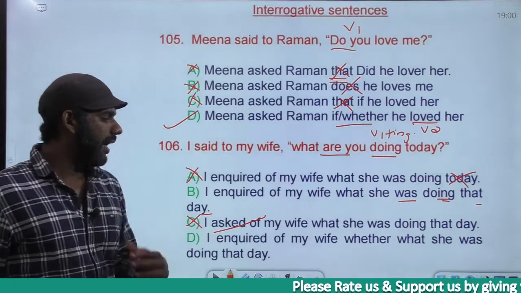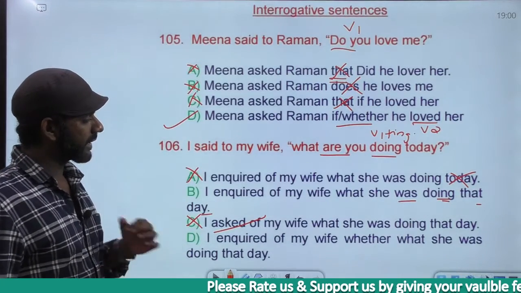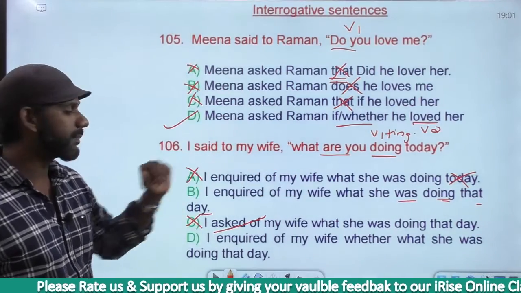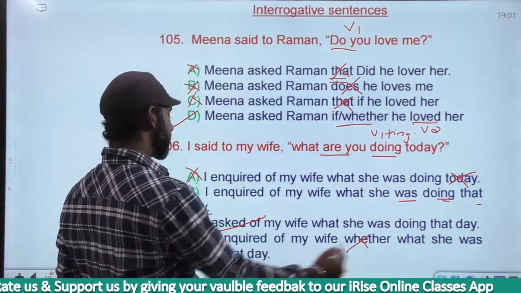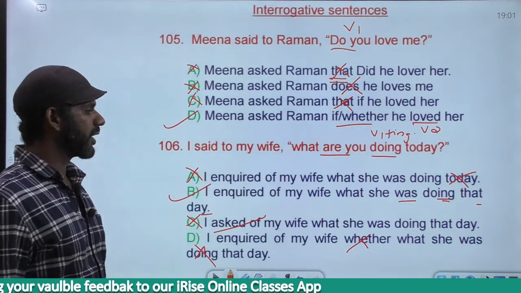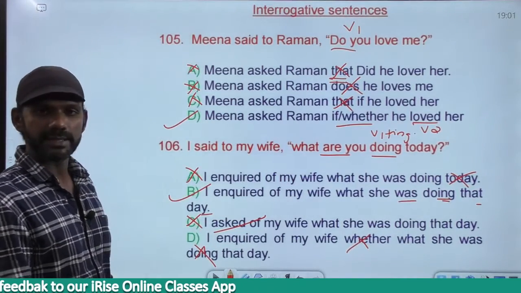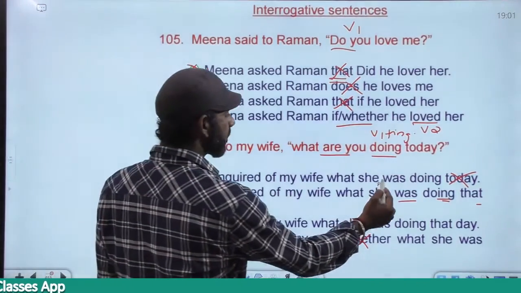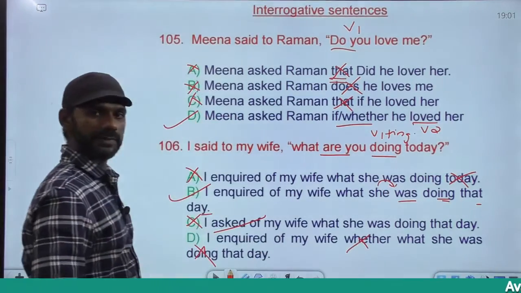Come to D. "I inquired of my wife whether" should not be used because the interrogative sentence is starting with a WH word. D is eliminated. The answer must be option B. I inquired of my wife what she was doing that day. Indirect speech means it is not interrogative. The auxiliary verb is coming after the pronoun, completely fine.